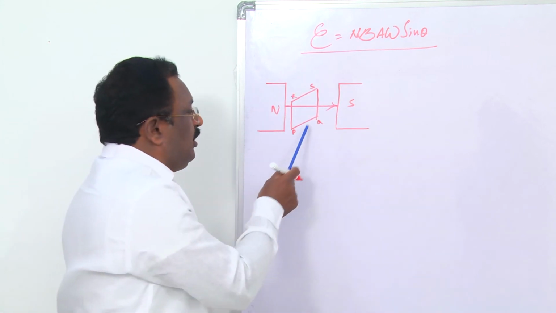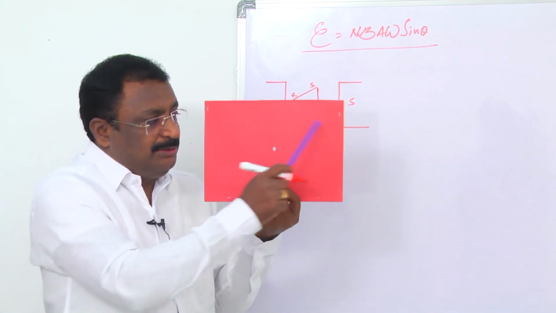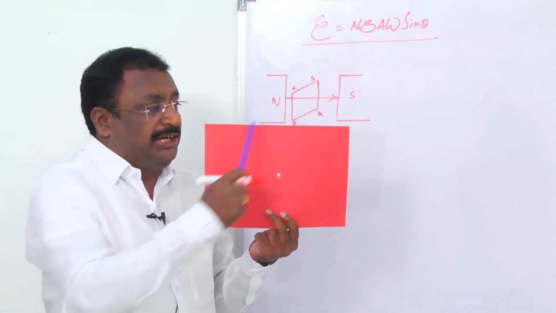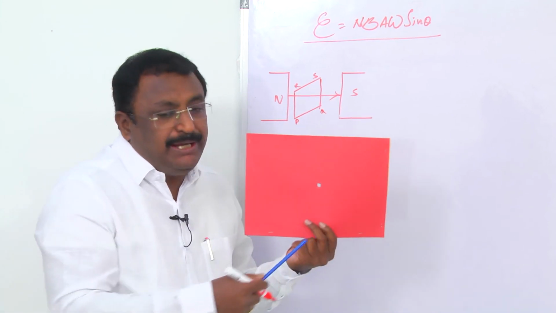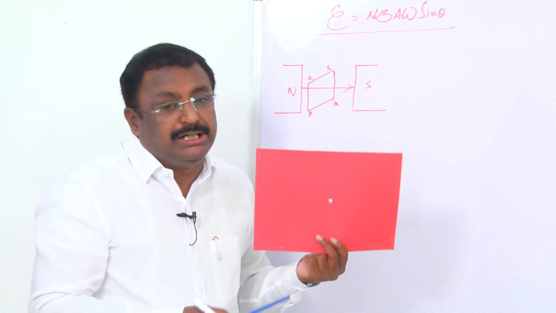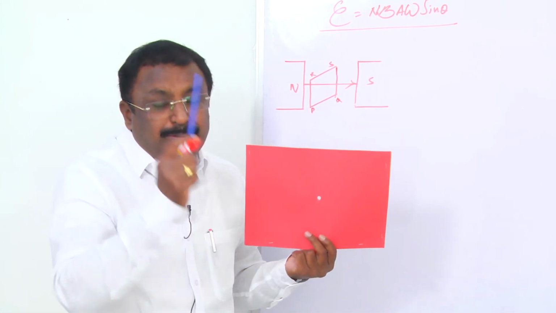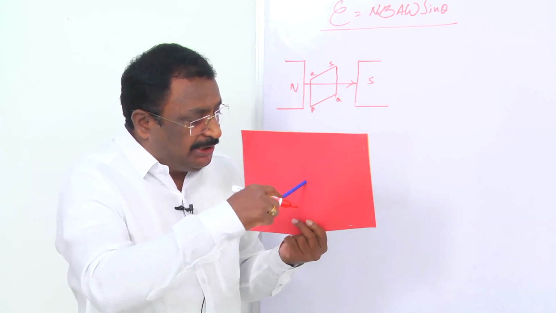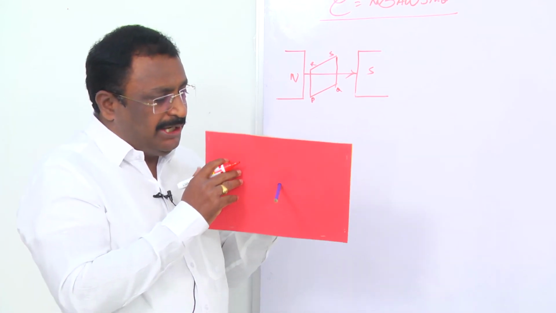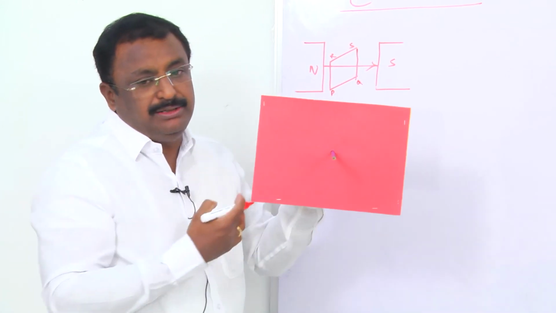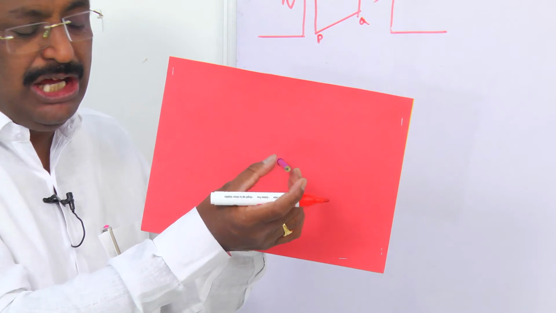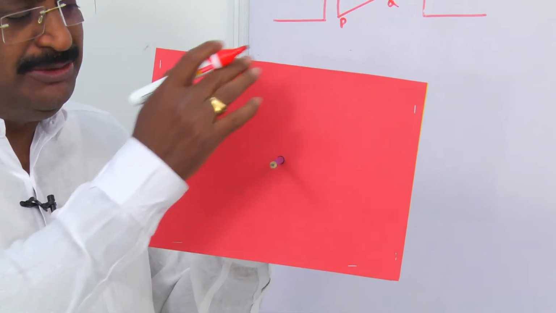But in the figure, we are showing like this. But here, the plane of the coil we are treating as a vector quantity. When you are treating this plane as a vector quantity, we want direction. So, that is why we always draw a perpendicular to the plane of the coil. That perpendicular gives its vector quantity like this. This is what? Perpendicular to the plane of the coil. This is the plane of the coil. So, this perpendicular gives what? Its direction. This is the vector quantity A. A means the plane vector.